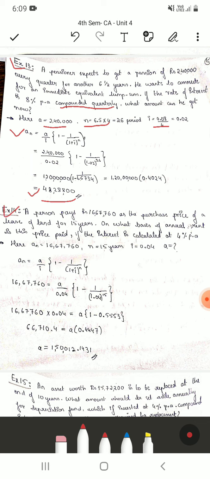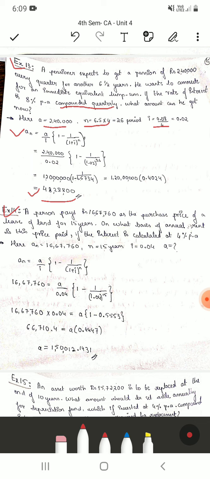So the 14th problem: a person pays rupees 16,67,760 as the purchase price of a lease of a land for 15 years. On what basis of annual rent is the price paid if the interest is calculated at 4% per annum?